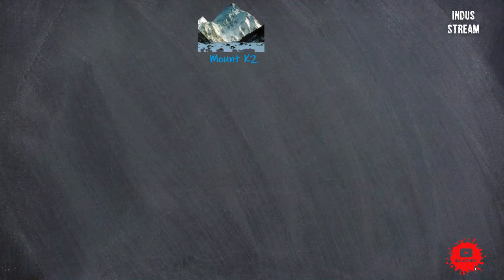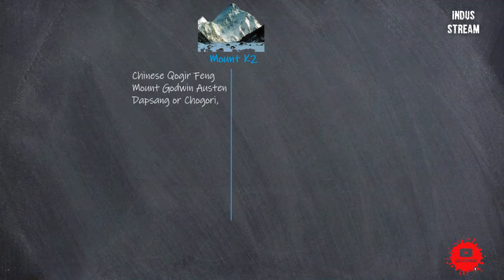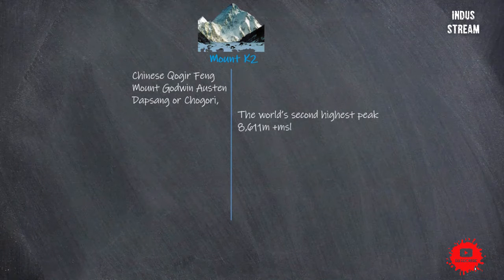Some of the important facts regarding Mount K2 include: in Chinese, Mount K2 is called Qogir Feng. Commonly it is referred to as Mount Godwin Austen, and locally Mount K2 is referred to as Dapsang or Chogori. In Mount K2, the letter K refers to Karakoram.